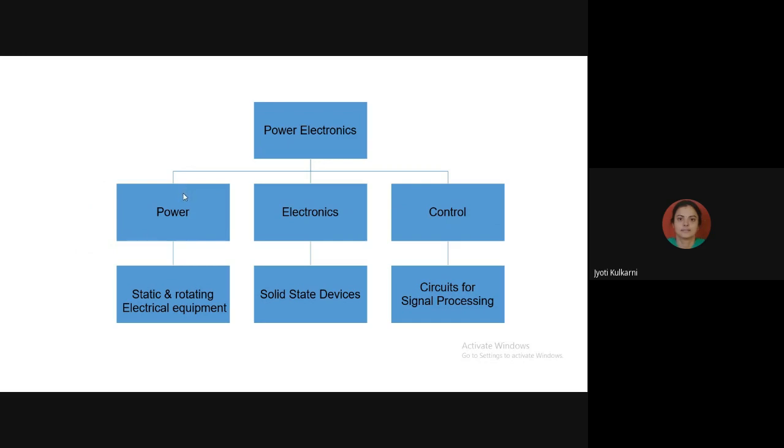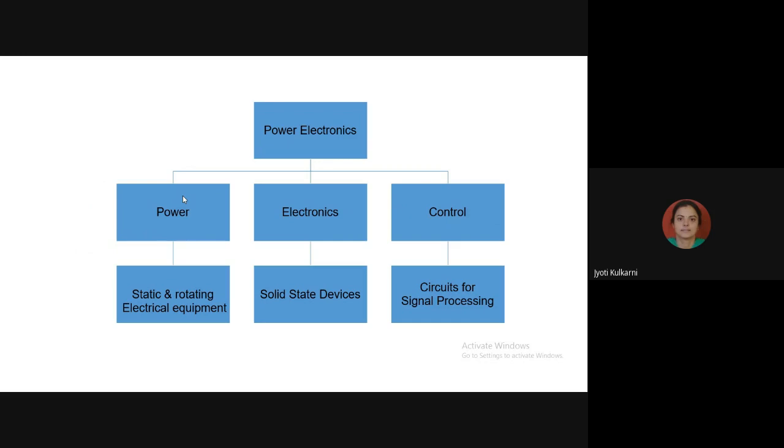It is in milliwatt or at the most 1 watt or 2 watt. But the devices which we handle in electrical engineering have power in the range of kilowatt to megawatt. Because we have the voltage in kilovolt and we have the current in thousands of amperes. So when I multiply thousands of ampere with thousands of volt, I get the power in megawatt.